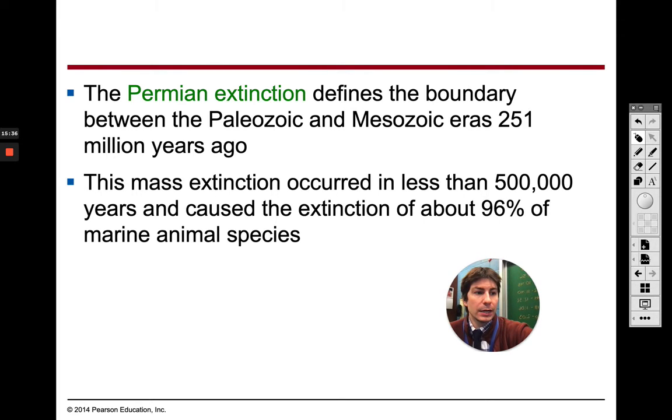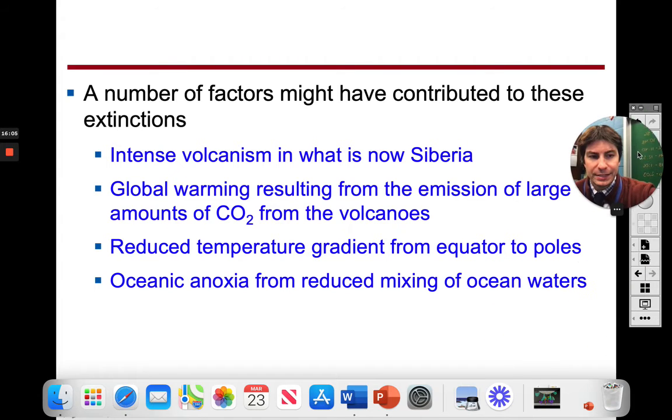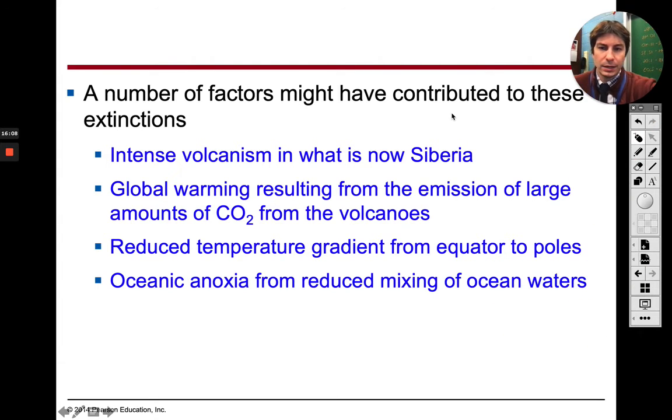Okay? So again, we're only going to go over 2 extinctions, guys. Make sure you know the dates on both of these extinctions. You do not have to worry about knowing the dates on all of the geologic eras that we talked about earlier, but do know the dates for the extinction. So the first one is the Permian extinction, 251 million years ago, and it was during the formation of Pangea. So when we have these extinctions, these are some things that can affect the extinctions right here. We might have a volcano going off. We might have global warming, which is going to increase our CO2s. These are just a few things. You guys can read through those.